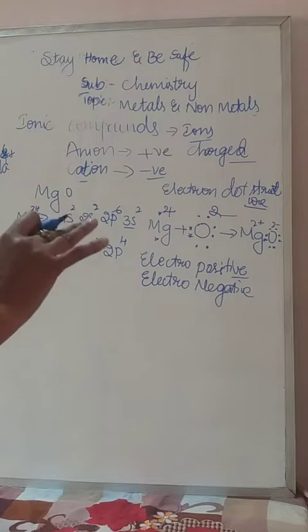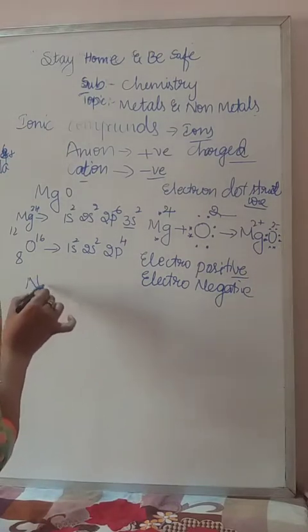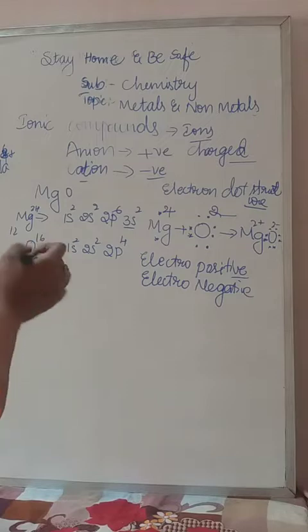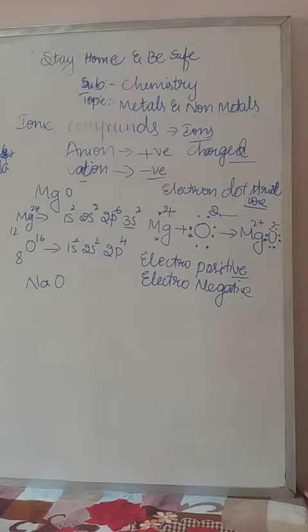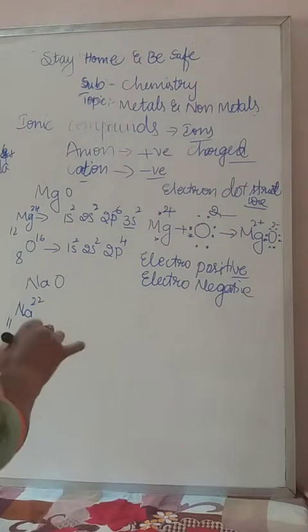Clear? So one more example we have to take, that is sodium oxide, Na2O. One more example for you, how to write sodium oxide. So what is the atomic number of sodium? The atomic number of sodium is 11. Let us take atomic number 11, mass number 22.